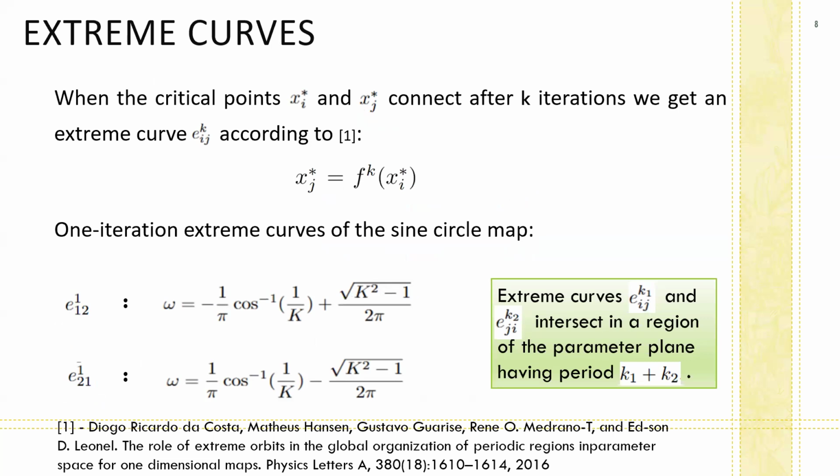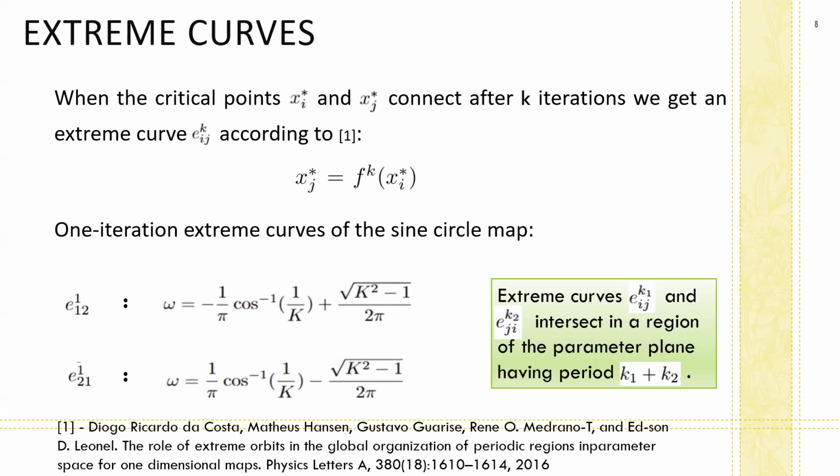A new concept was introduced by Professor Medrano's group, and this is called the extreme curves. When a critical point xi maps to the critical point xj after k iterations, we get the extreme curve Eij after k iterations. And an interesting property of the extreme curves is that the K1 iteration extreme curve Eij and the K2 iteration extreme curve Eji intersect each other in a region of the parameter plane having period K1 and K1 plus K2.